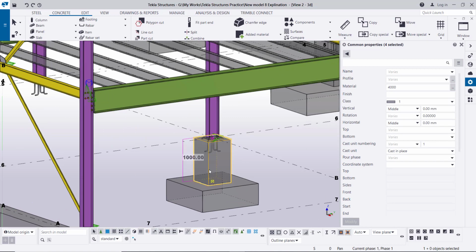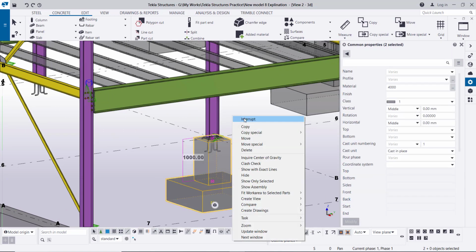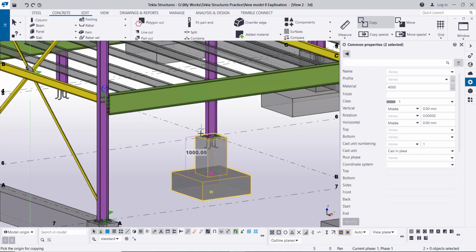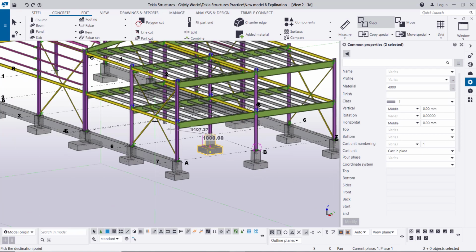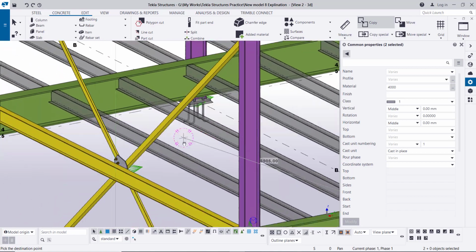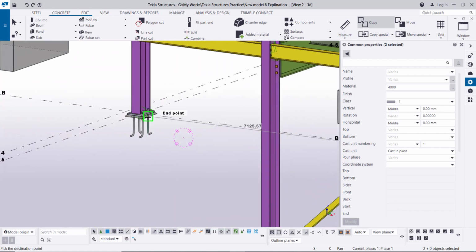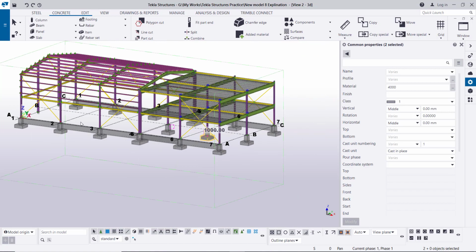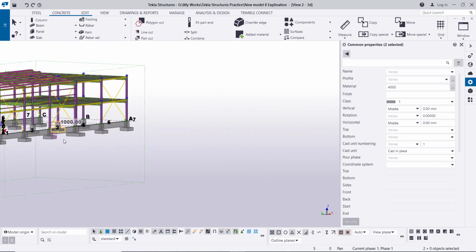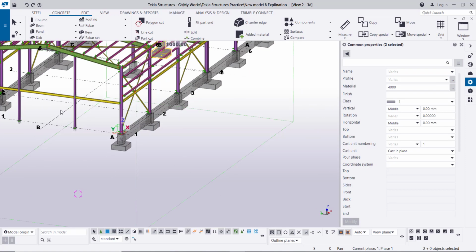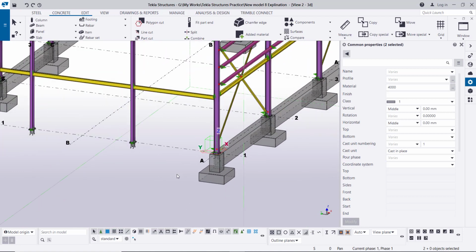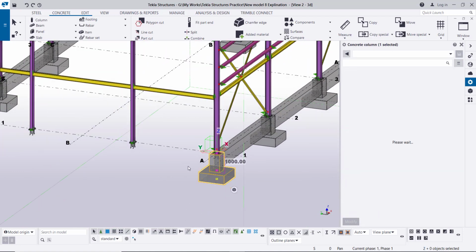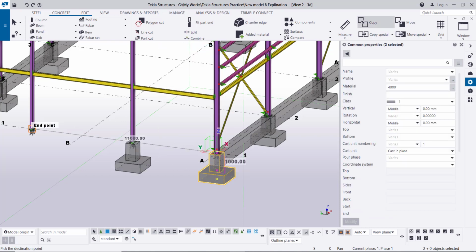interrupt, and for this one select, right click copy from this column to this column, right click interrupt. Okay, we can also copy this pedestal and this foundation, right click copy from this column to this column to this column, right click interrupt.